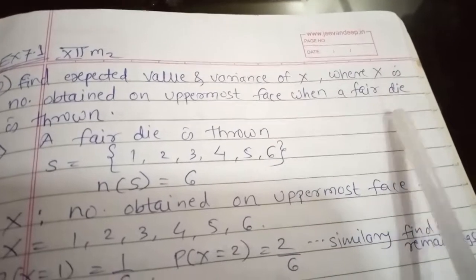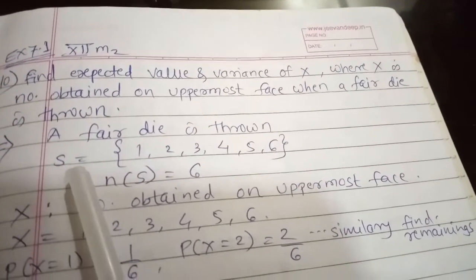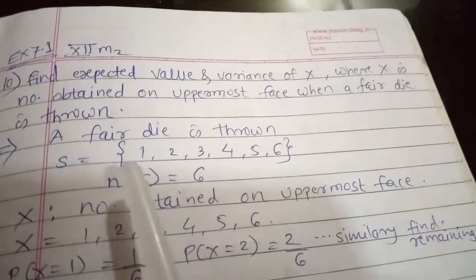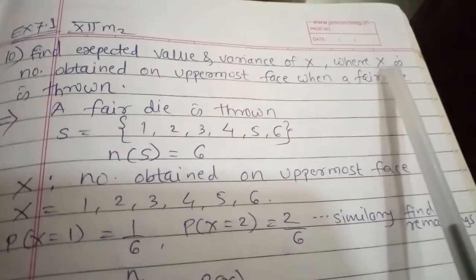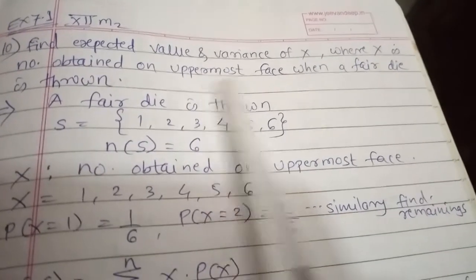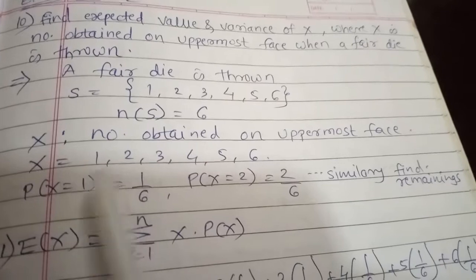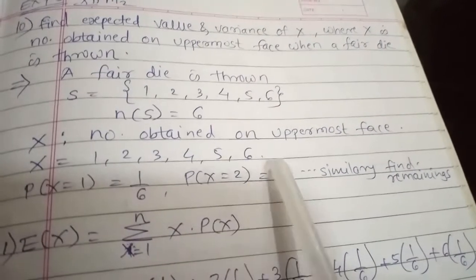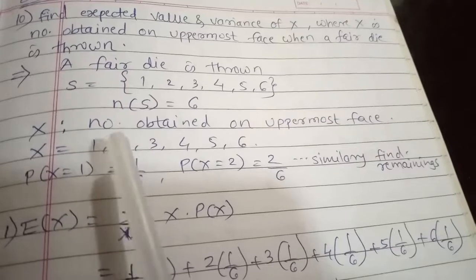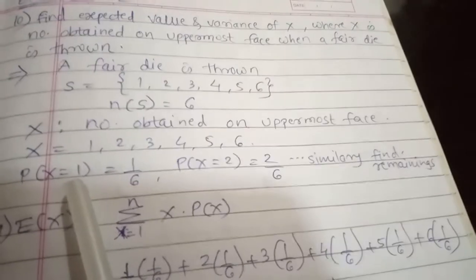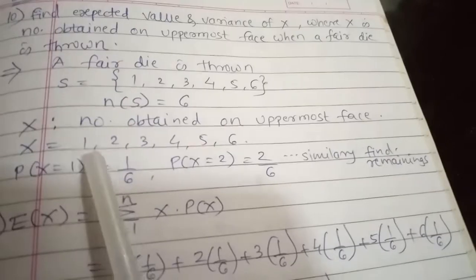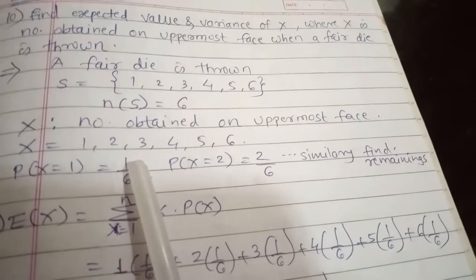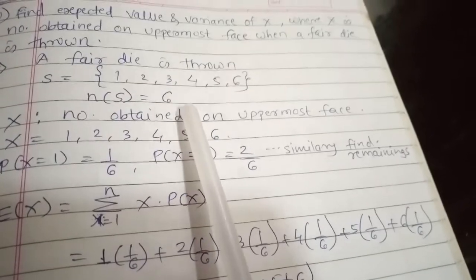The example is given that a fair die is thrown. So you know the sample space is the numbers 1 to 6, that is 1 2 3 4 5 6. So the number of elements in the sample space, n(S), is 6. Here the random variable x is the number obtained on the uppermost face. So the numbers obtained on the uppermost face are 1 2 3 4 5 6. So when x is equal to 1, the probability of obtaining 1 is 1 by 6, that is 1 over the number of elements in S.